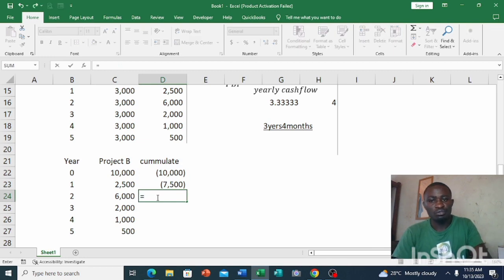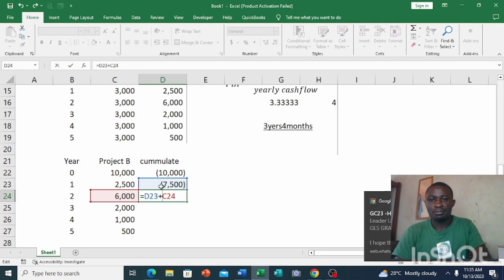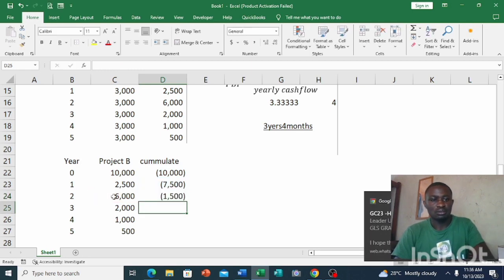Equal to, you can auto-fill the formula, you continue punching. Is equal to this again now plus, until the accumulated amount tends to positive. Please, you don't have to stop, you continue, plus this, that plus that, negative 7.5 plus 6K. Bam. See, we have negative 1.5.